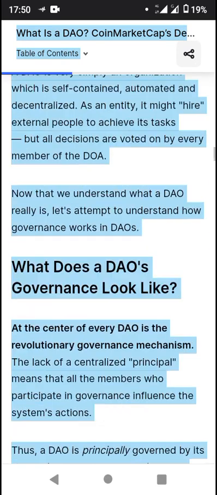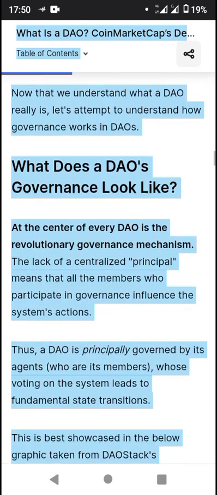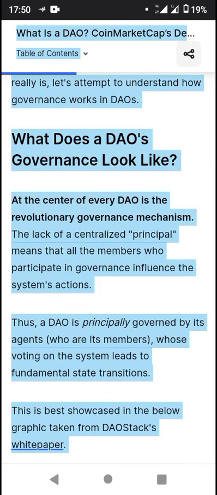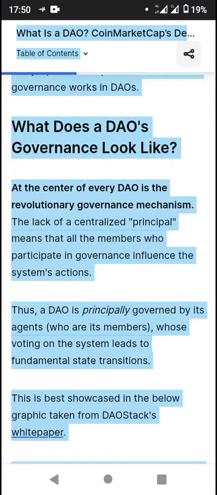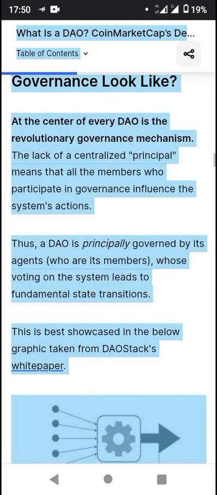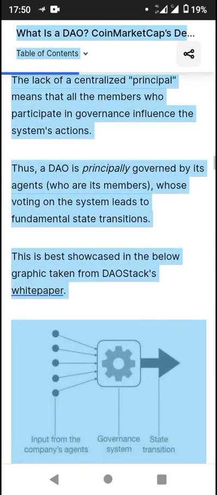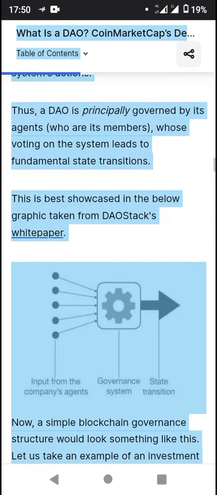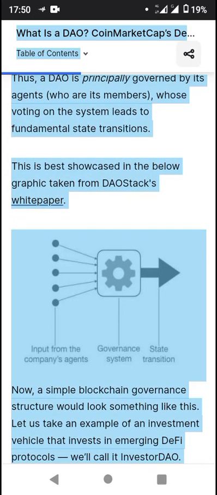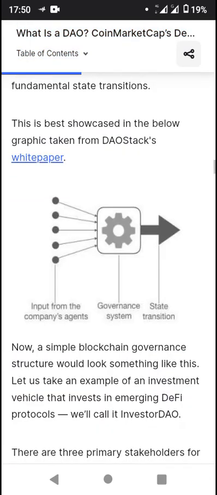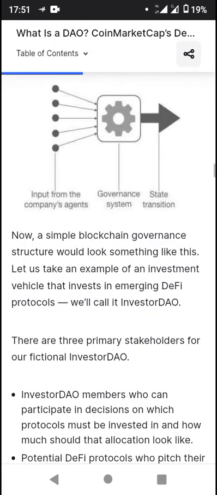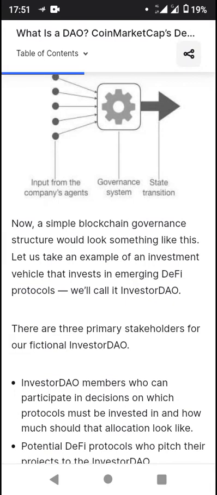So looking at what a DAO's governance looks like, at the center of every DAO is the revolutionary governance mechanism. The lack of a centralized principal means that all the members who participate in the governance influence the system's actions. Thus, a DAO is principally governed by its agents, who are its members, and those voting on the system leads to fundamental state transitions. You can see a graphical representation from a white paper showing inputs from the company's agents, the governance system itself, and state transition. Now, a simple blockchain governance structure would look something like this.